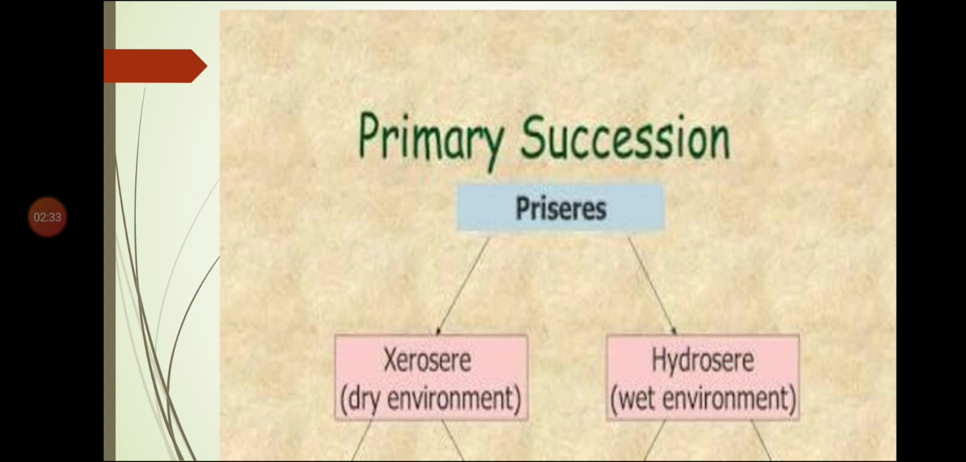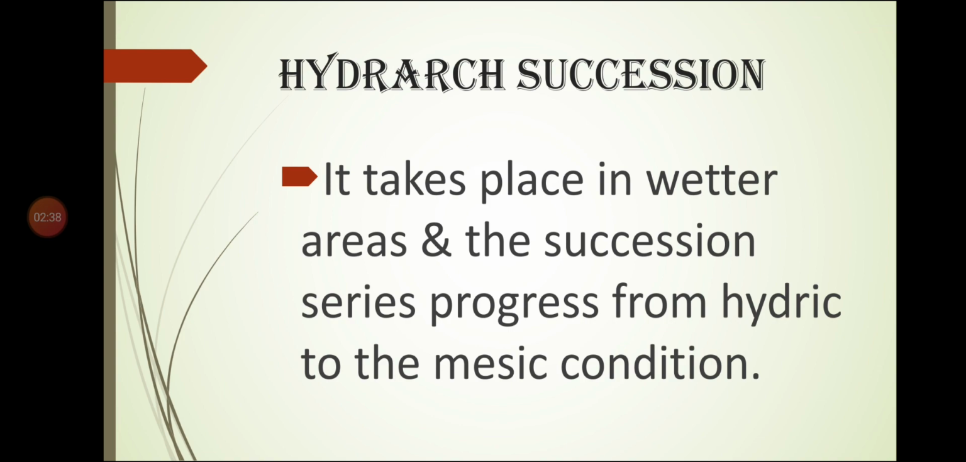Now let us study each one in detail. Hydrarch succession means it takes place in wetter areas, that means in water. And the succession series progresses from hydric to mesic condition. The succession series goes on from hydric condition to the mesic condition. At last, mesic condition is achieved in hydrarch succession.